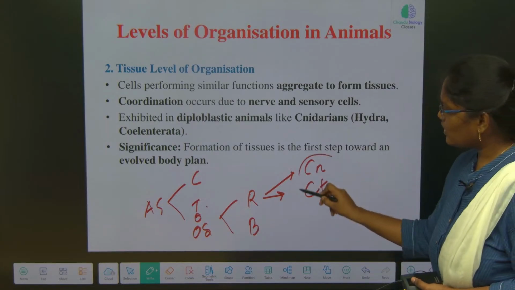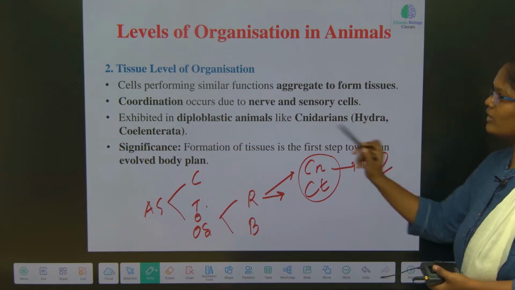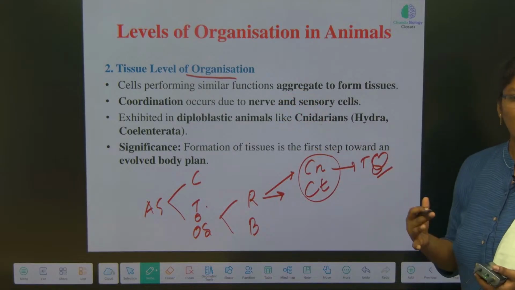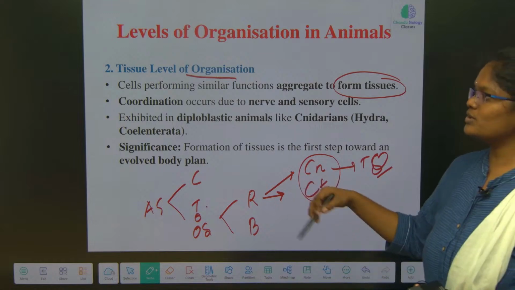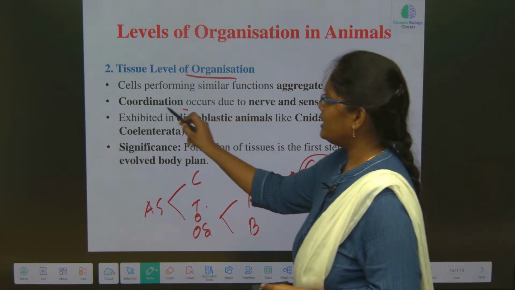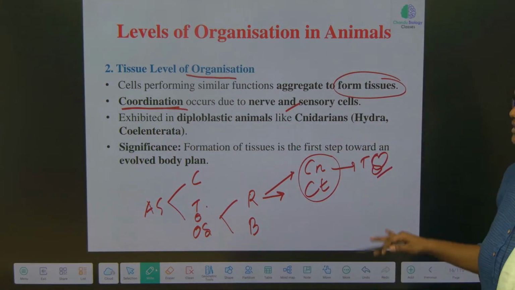These are the tissue level of organization. Tissue level means groups of cells aggregate to form tissues, and these tissues perform the same function in a coordinated manner, due to nerves and sensory organs. Clear with this point?